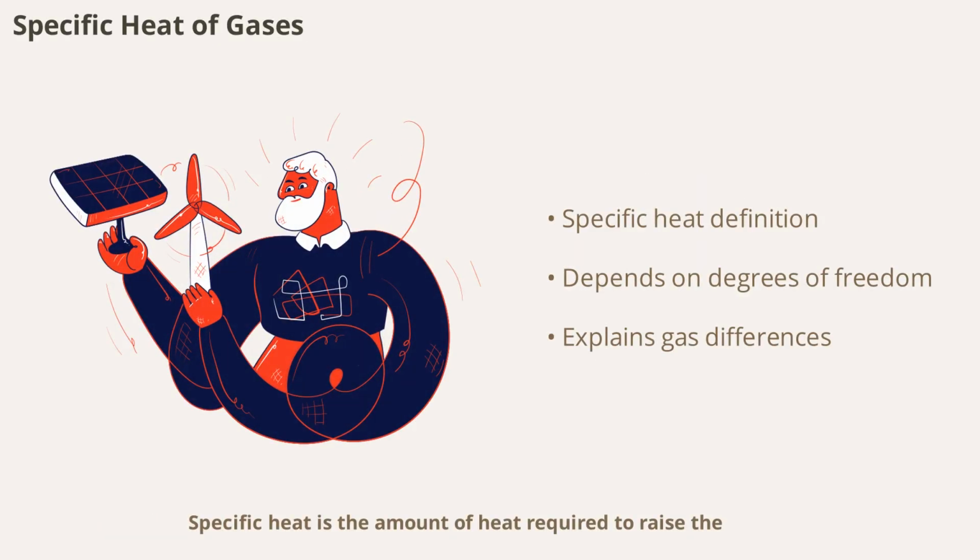Specific heat is the amount of heat required to raise the temperature of a unit mass of a substance by 1 degree. In gases, specific heat depends on the degrees of freedom available to the molecules. The kinetic theory explains why monoatomic, diatomic, and polyatomic gases have different specific heats based on how energy is partitioned among translational, rotational, and vibrational motions.